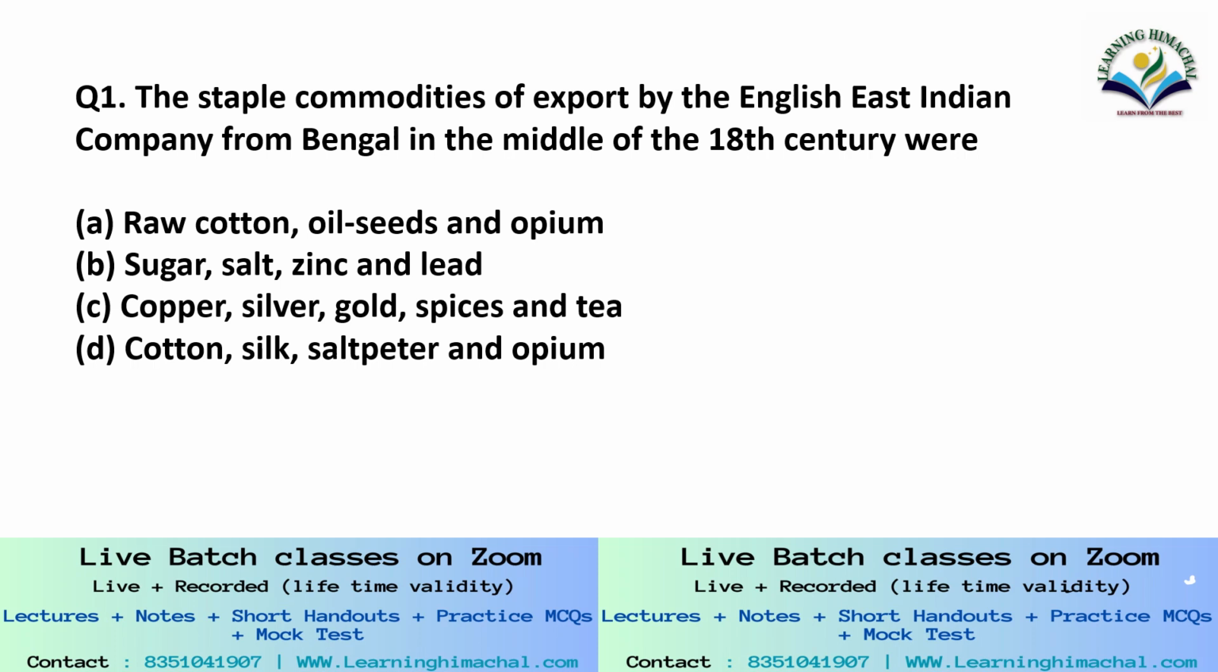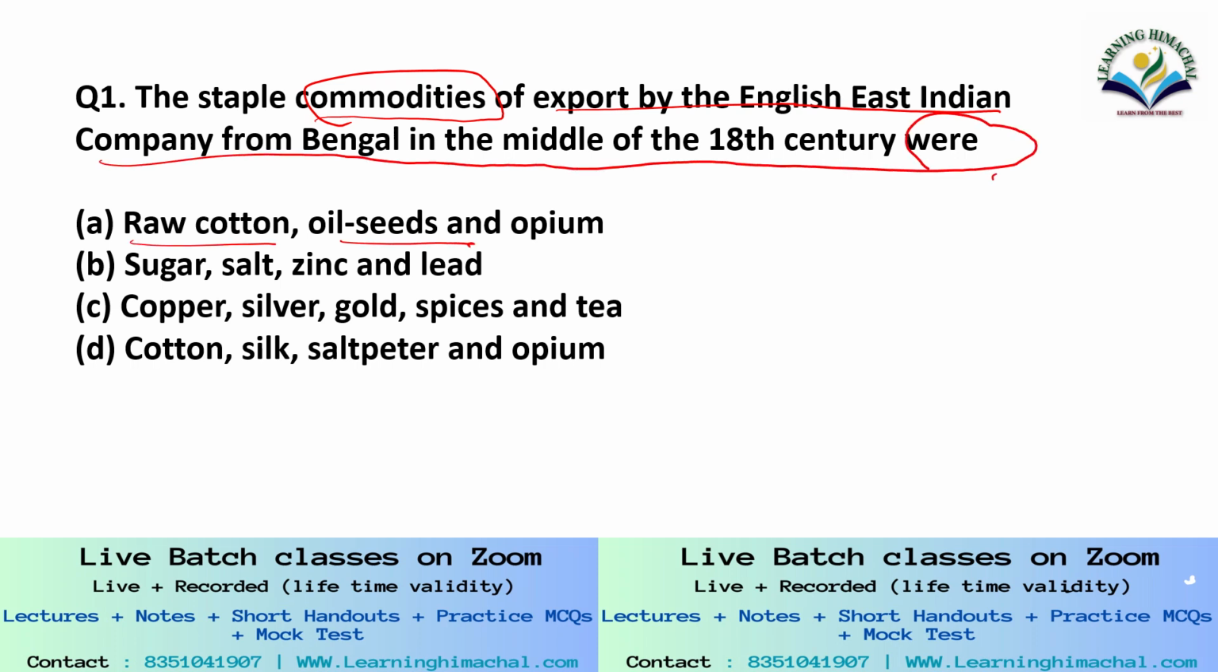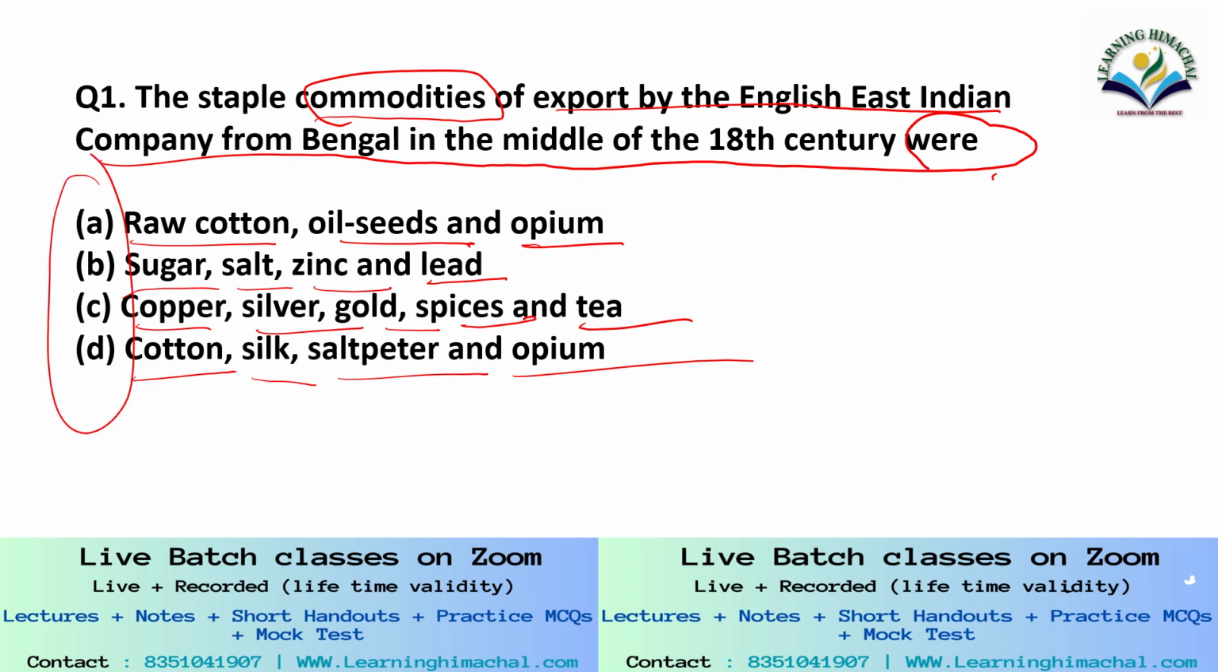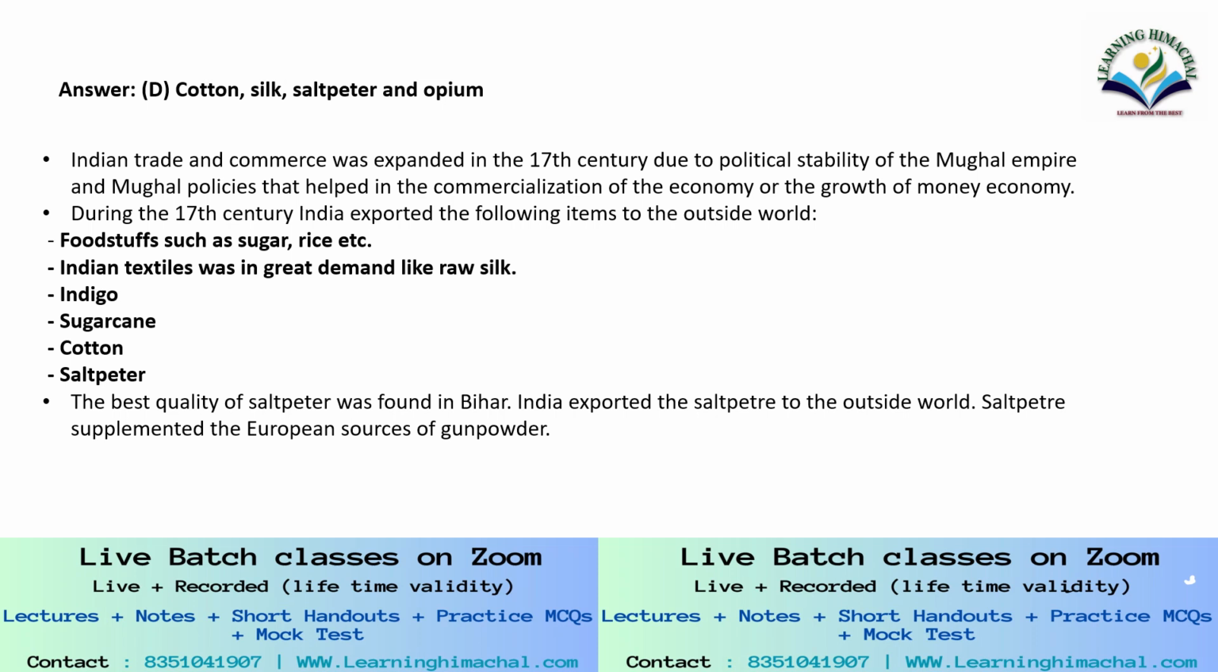Question number 1. The staple commodities of export by the English East India Company from Bengal in the middle of the 18th century were: raw cotton, oilseeds, opium; sugar, salt, zinc and lead; copper, silver, gold; spices and tea; cotton, silk, saltpeter, and opium. Which of these is the correct option? Correct option is B, cotton, silk, saltpeter, and opium.